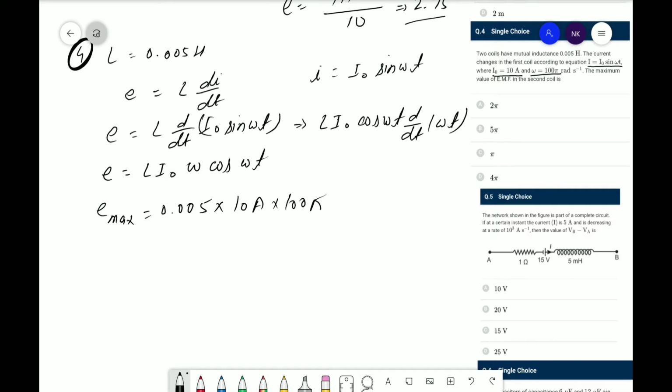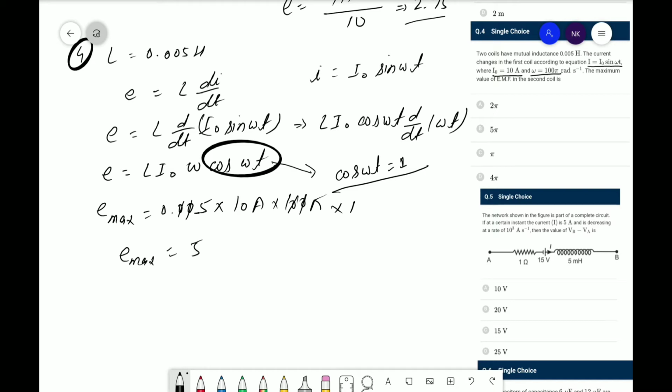For the maximum electromotive force, cos omega t must be maximum, so cos omega t for maximum will be equal to 1, hence into 1. So multiply all these things: 0.5 multiplied by 10. So E maximum will be equal to 5 pi. Okay, so the correct answer is B.